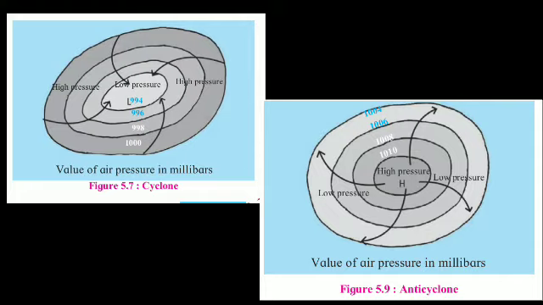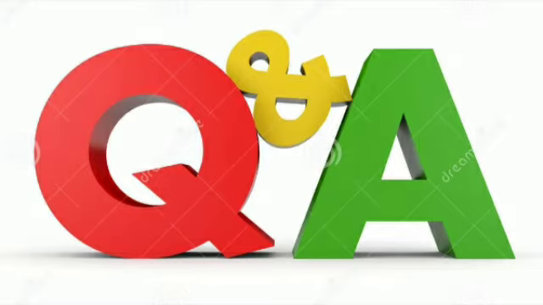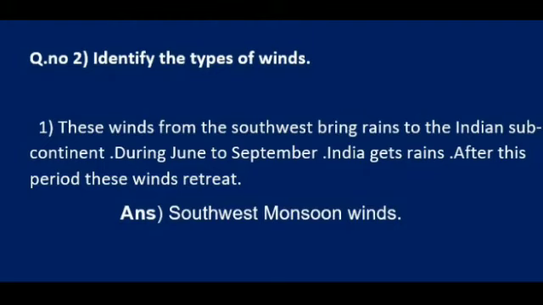So now we are going to discuss some questions and answers with you all. Let's start with the first question. Identify the types of winds from the description given below. Now see student, here the question has been given to you.